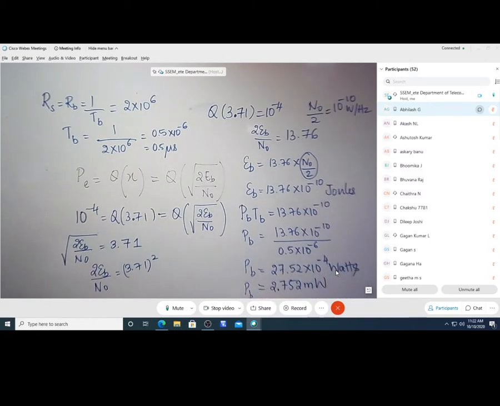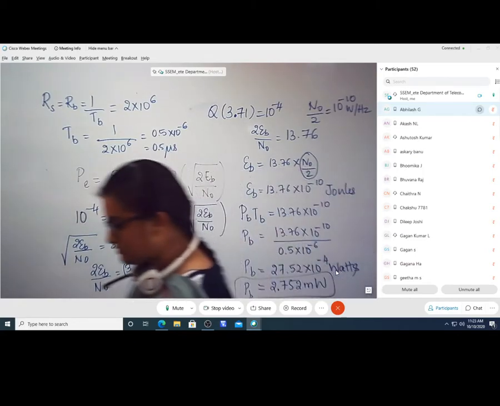Power that is required at the front end of our receiver input in order to achieve a probability of error equal to 10 raised to minus 4 in the given scenario for the 2 Mbps rate system, then I require the minimum power to be at least 2.752 milliwatt, as the power that is required in order to achieve this probability of bit error. Is this fine? Any doubts so far in this?